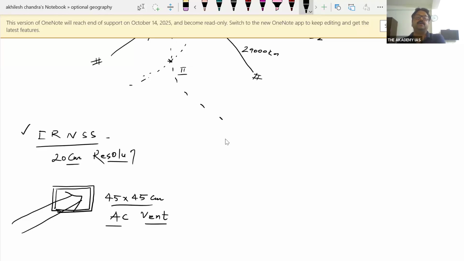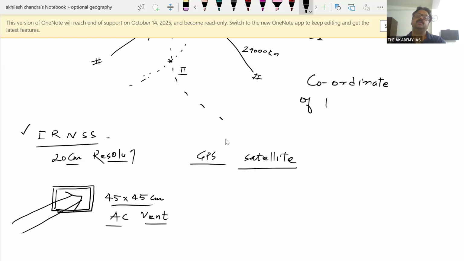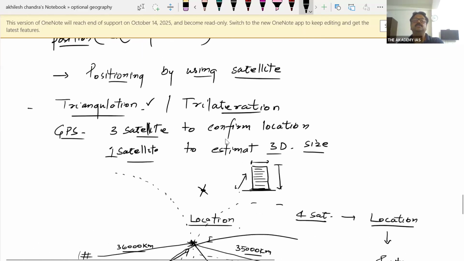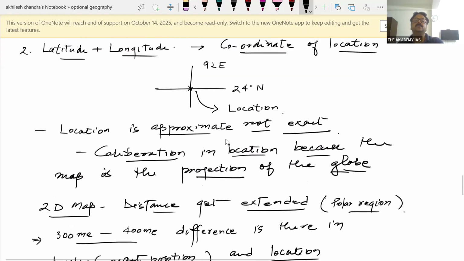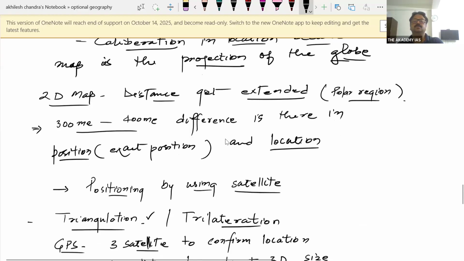तो अगर ये प्रिसाइज पोजीशनिंग नहीं होता बच्चे तो हम लोग क्या मार पाते, उत्तर है नहीं. And this precise positioning or GPS, we are taking it from satellite. Okay, but what about the location on the map? It is the coordinate of latitude and longitude. Is it okay? So there is a difference between positioning and location. Location is a little bit different. It is not exact, it is approximate.